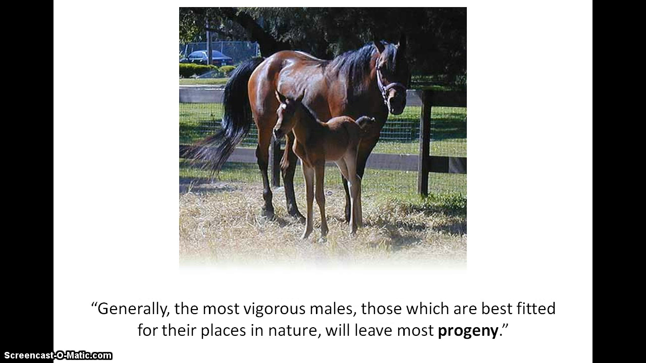And the last word is progeny. Again, you can use your knowledge of Darwin in general to figure out this word. "Generally, the most vigorous males, those which are best fitted for their places in nature, will leave most progeny." What do you know about Darwin's theory of natural selection?